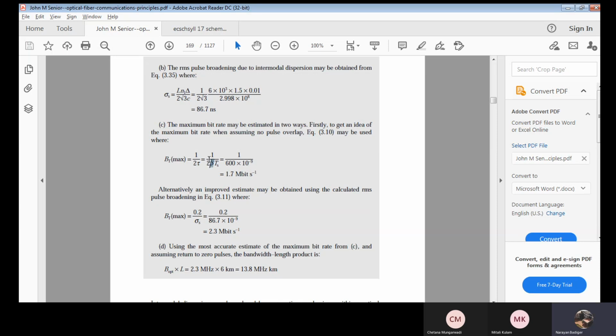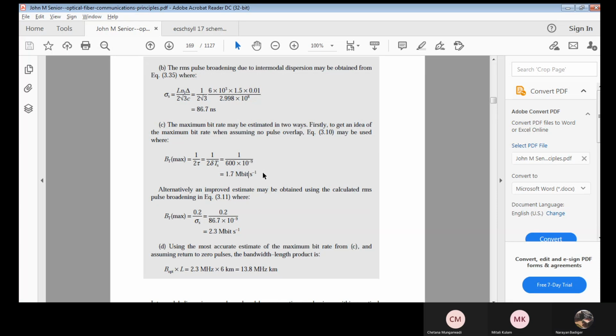That delta factor should be considered to calculate the bit rate. It means some amount of bits will be also passed during this delay also. So the bits will also be transmitted during this delta time also. That is why we have to consider. Okay. Now, if we put this value, we are going to get 1.7 megabits.